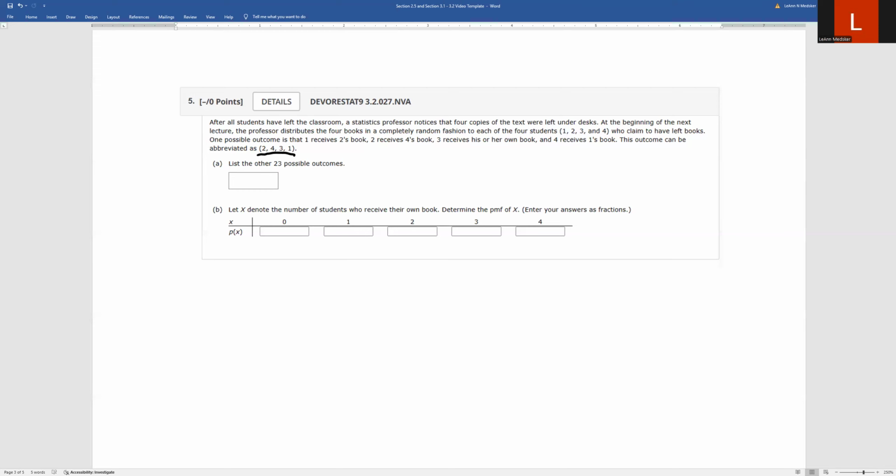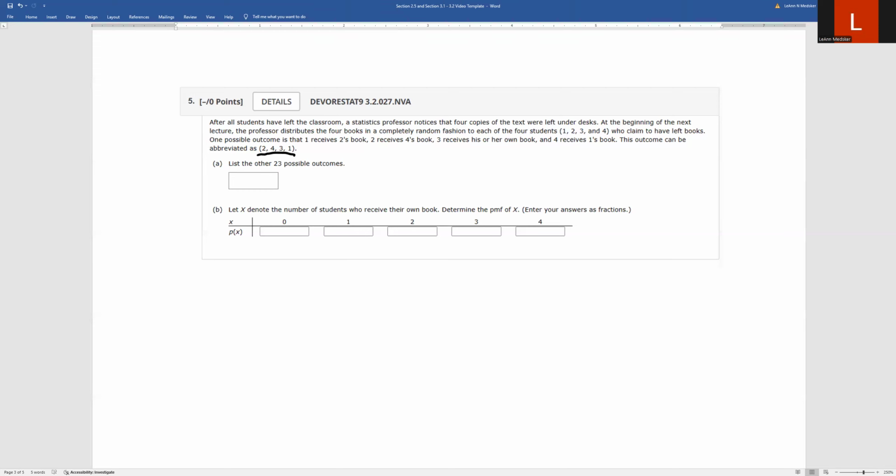Then they claim to have left their books. One possible outcome is that 1 receives 2's book, 2 receives 4's book, 3 receives his or her own book, and 4 receives 1's. So notice this is saying the first position, they actually got number 2's book. In second position, that student got number 4's book. 3 is in the correct position because 3 got it in the 3rd spot. So that means this is the only student who got the correct book that belonged to them. And then the 4th student got number 1's book.